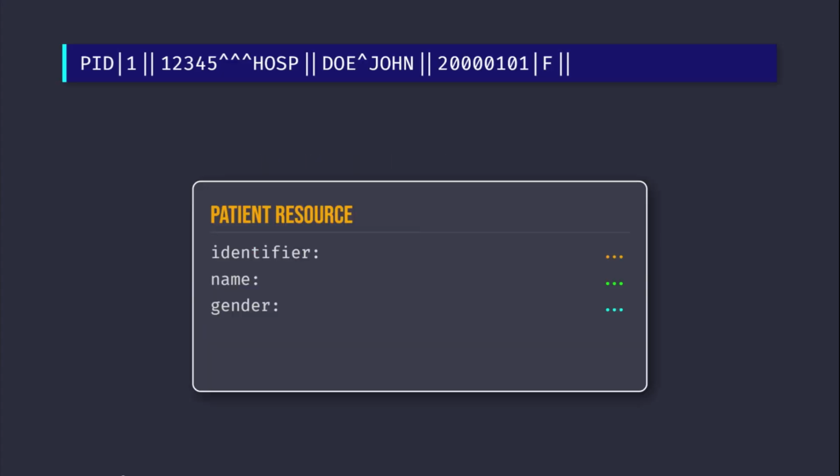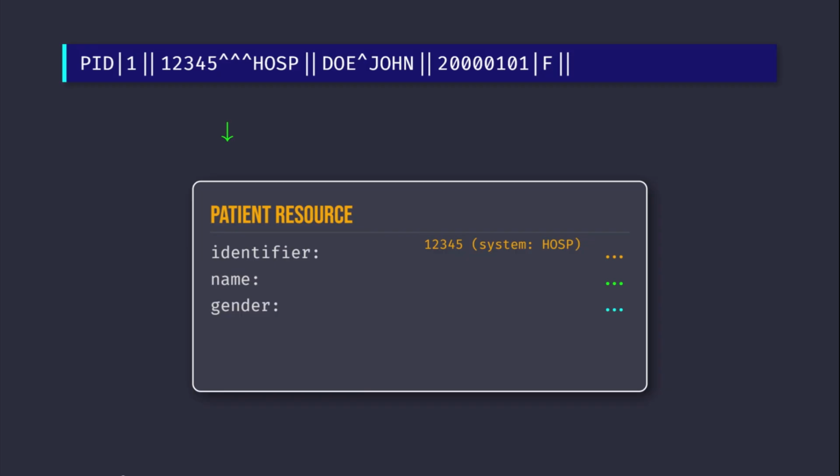Mapping the patient identification segment PID is foundational. PID3 contains the patient identifiers. Each repeating instance must map to a separate FHIR identifier element within the patient resource. Standardize the assigning authority, mapping the V2 component PID 3.4 to a canonical uniform resource identifier system, often based on the organization's object identifier.